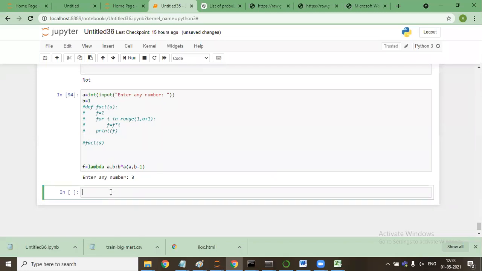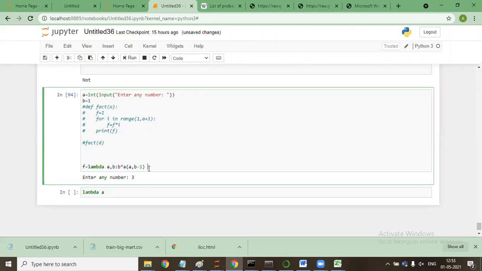I'll convert it into a lambda a. Just think, guys, let me think.